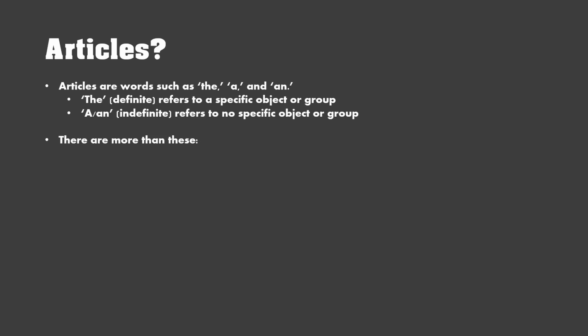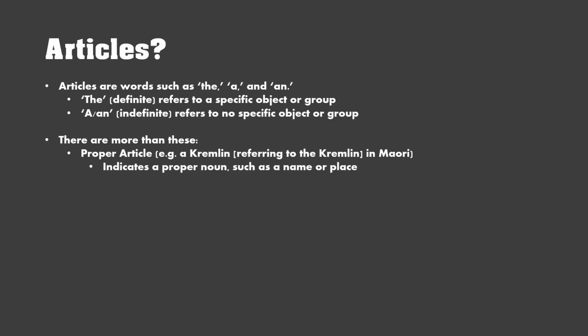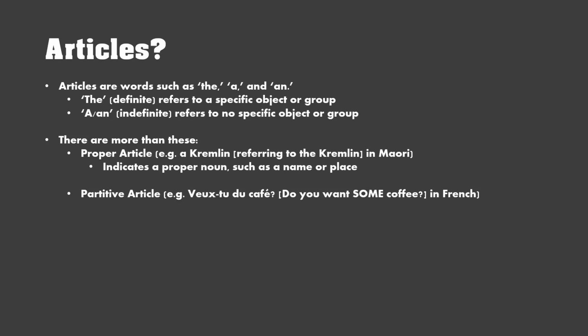But there are more than just these two types of articles. Those are just the ones in English, such as the proper article. For example, in Maori, there's one used for the Kremlin. I don't know how to pronounce that. I know Maori's not a Russian language, but it's just an example. It indicates a proper noun, such as a name or place, like the Kremlin.